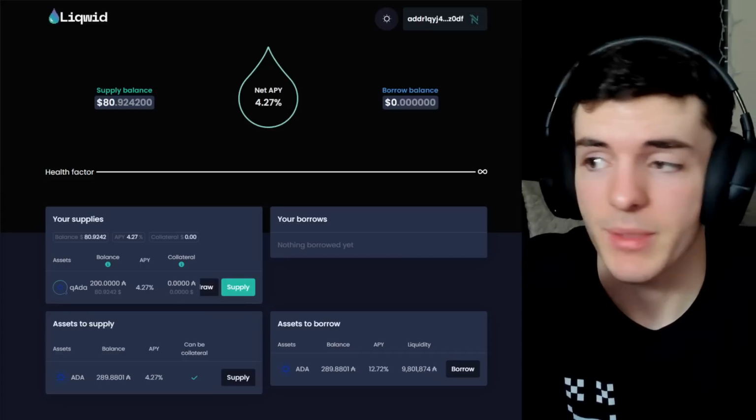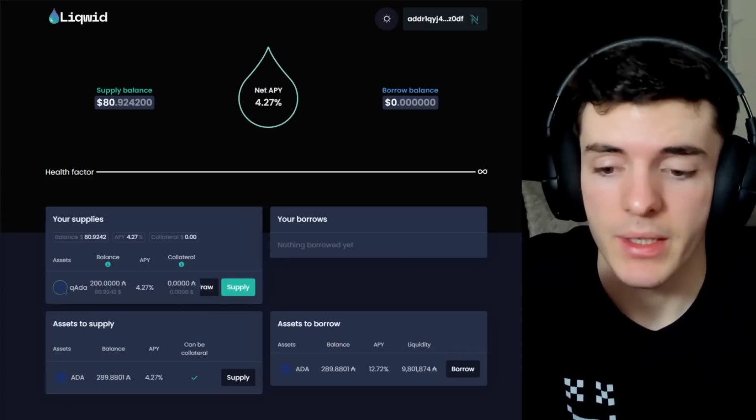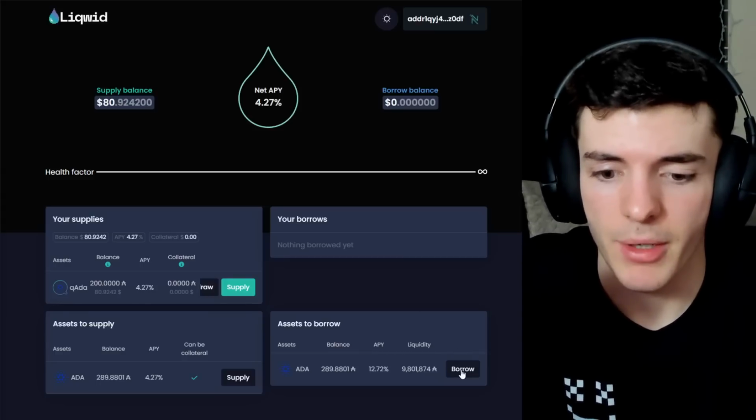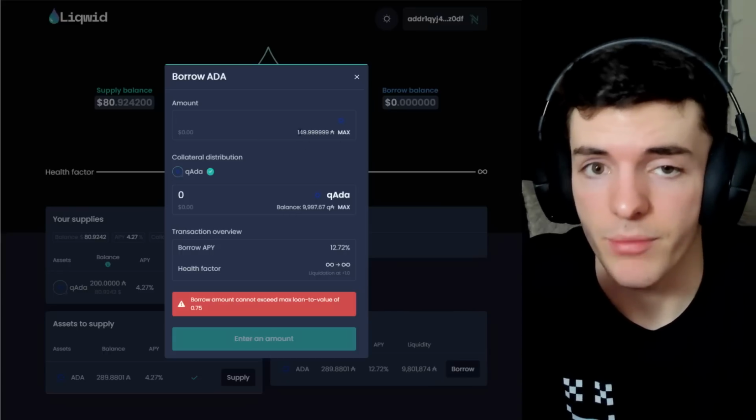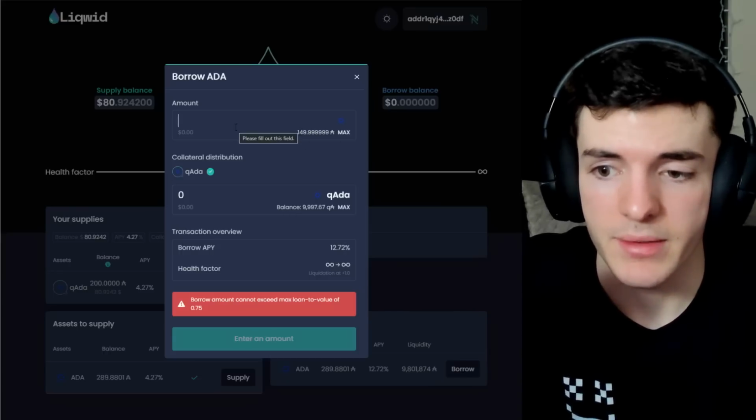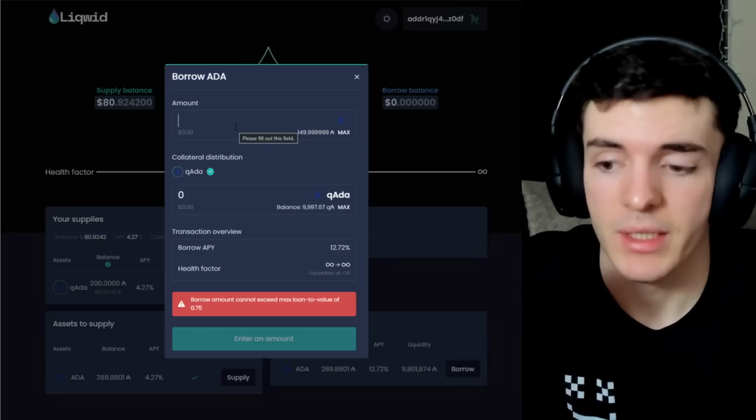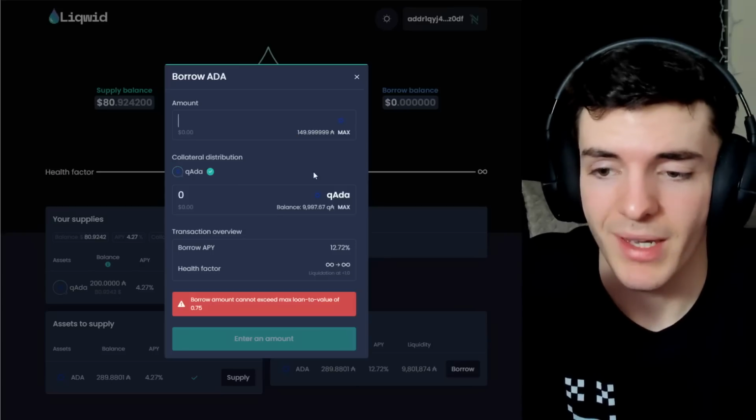Okay, so now the next step is going to be borrowing ADA. This is pretty simple. We just click on the borrow button here on the bottom right, and we can request up to a max of 149 ADA to borrow, as this puts us at our limit, 75% of what we have supplied.